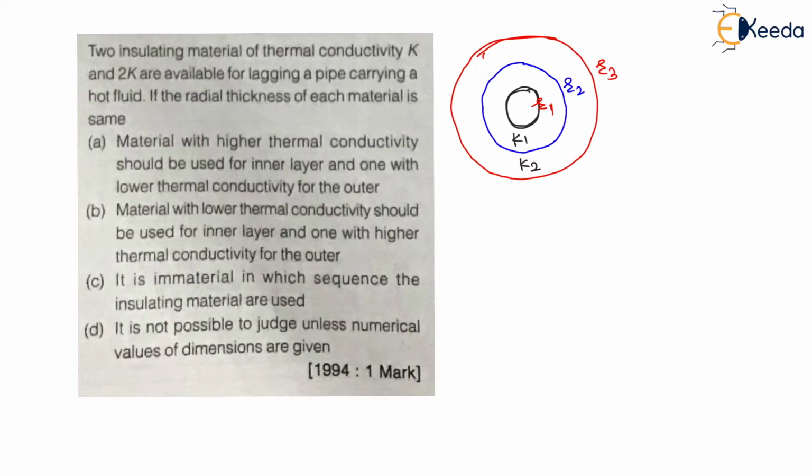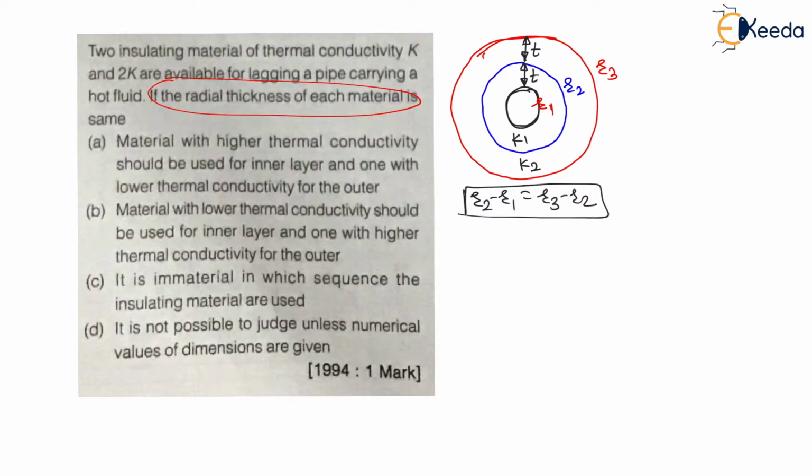And here, the thickness of first pipe, which is R2 minus R1, is T, and the thickness of second insulation is also T. They are mentioning they have same radial thickness. If the radial thickness of each material is same, right? Here for both case radial thickness is same. That means we can say the provided case is thickness T1, which is R2 minus R1, is equal to thickness T2, which is R3 minus R2. This is the given relation, right? The difference in radius R2 minus R1 is equal to R3 minus R2.